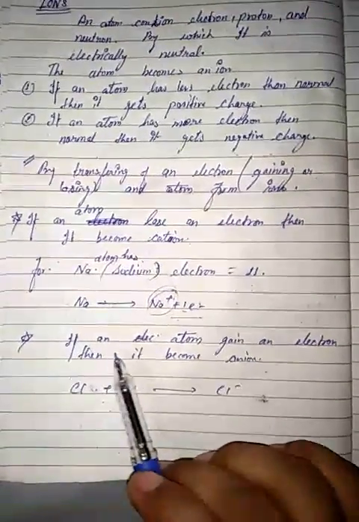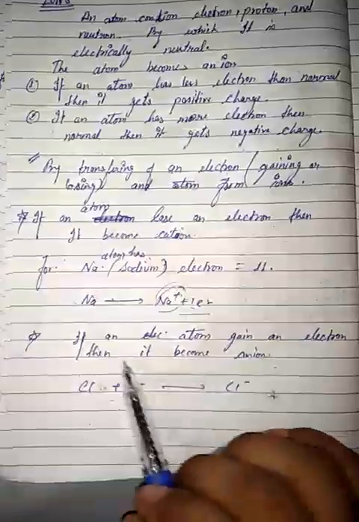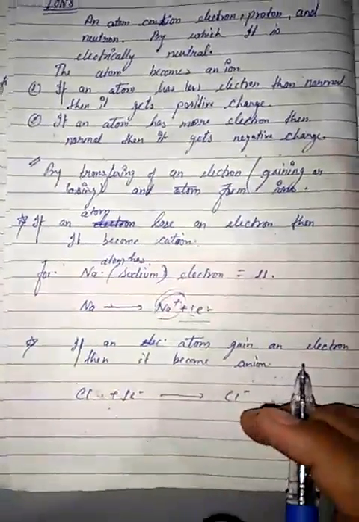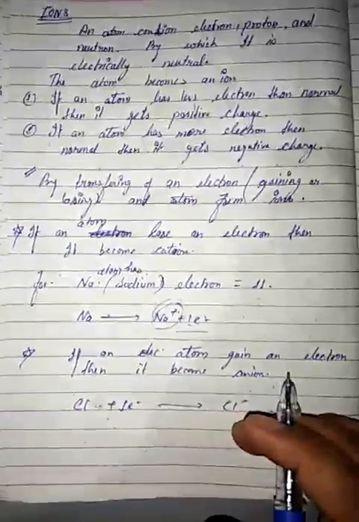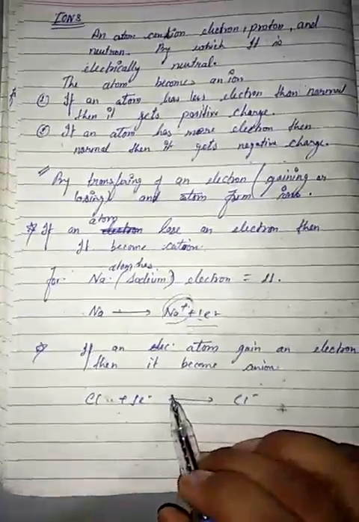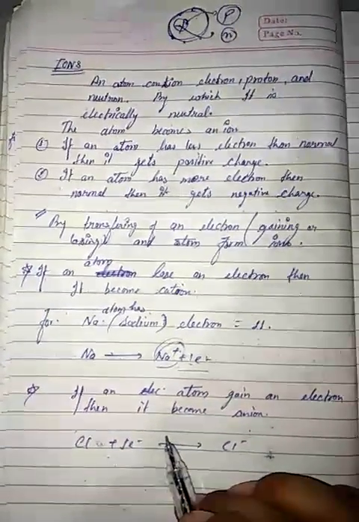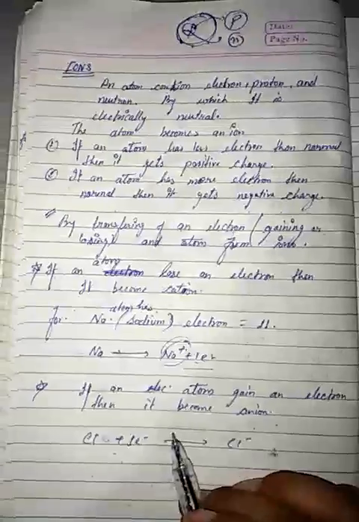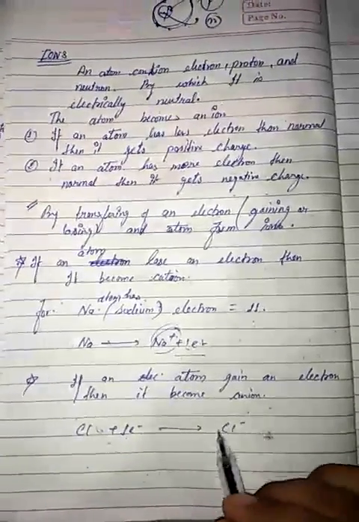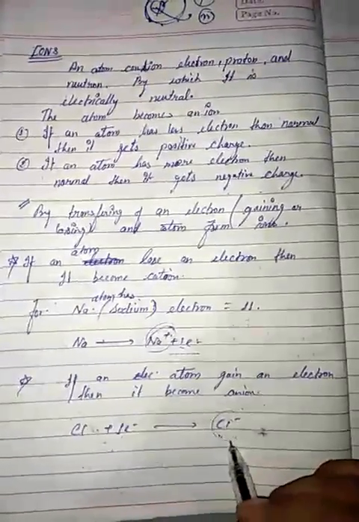Next, if an atom gains electrons, then it becomes an anion. When an atom gains electrons to reach a stable position or the normal noble configuration, like chlorine, which gains one electron and forms a negative ion, this is known as an anion.